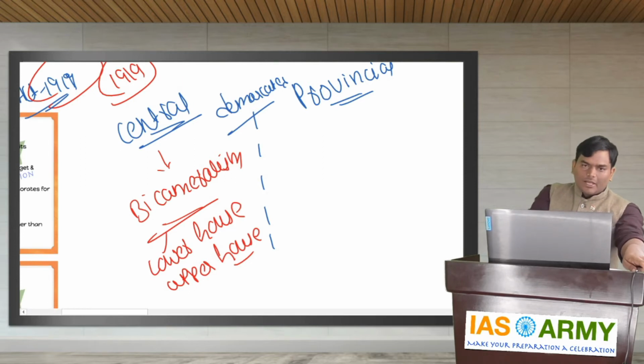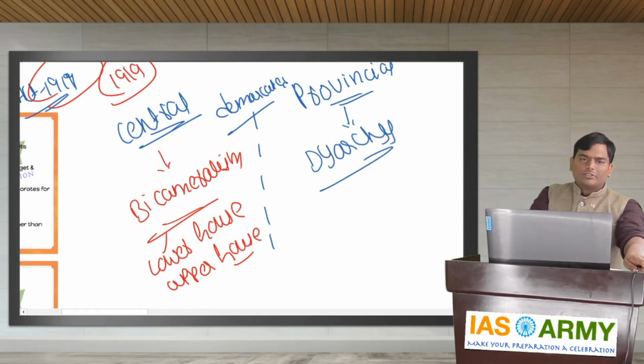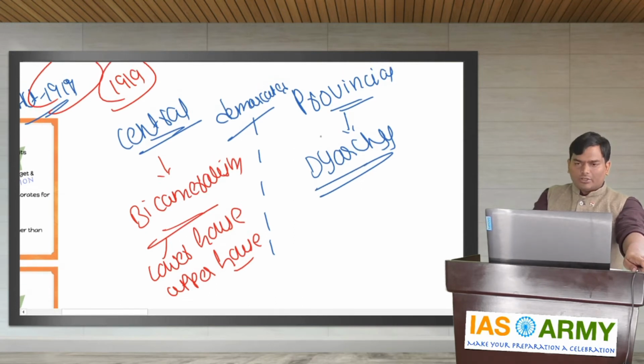And then at provincial level, it introduced a concept known as diarchy, that is dual rule.